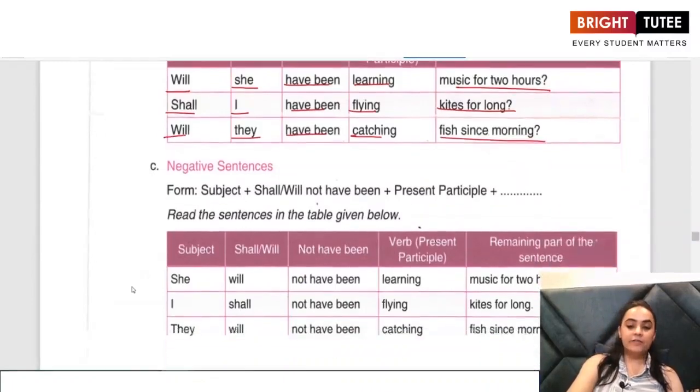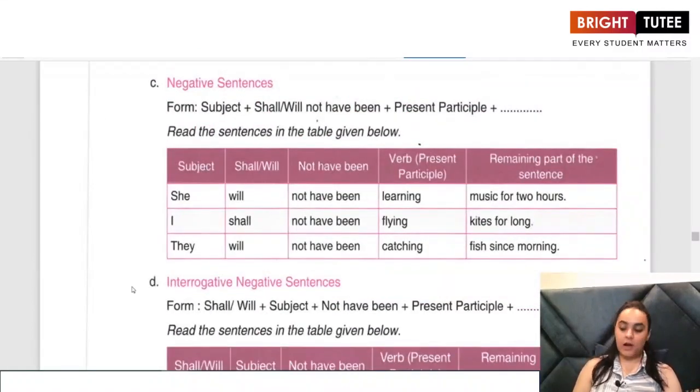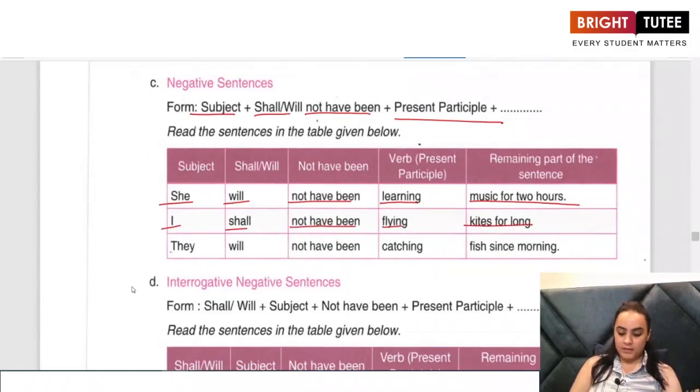And then we have the negative sentences. How do we frame a negative sentence? Subject plus shall or will, not have been plus the ing form of the verb. For example, she will not have been learning music for 2 hours. I shall not have been flying kites for long. They will not have been catching fish since morning.